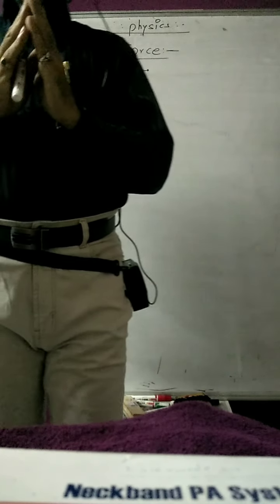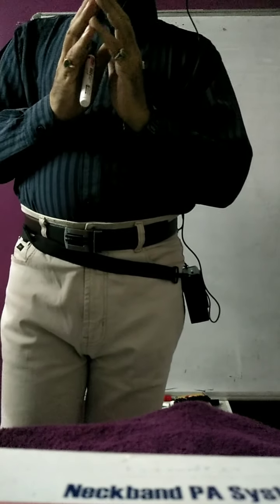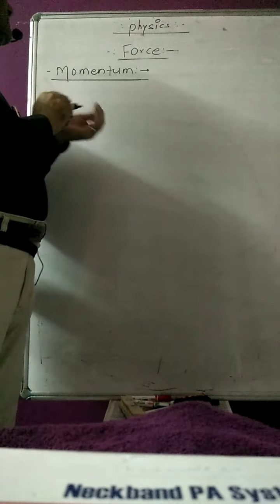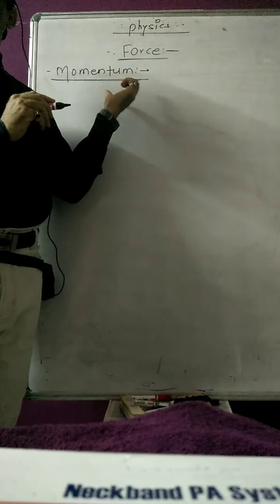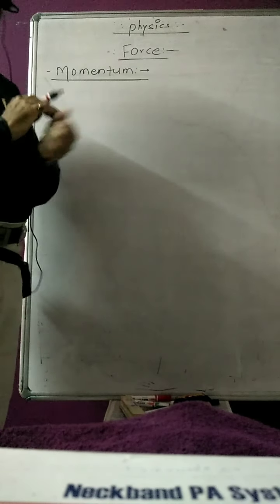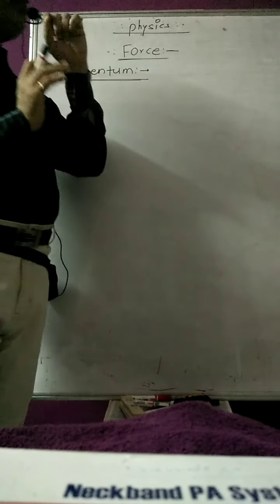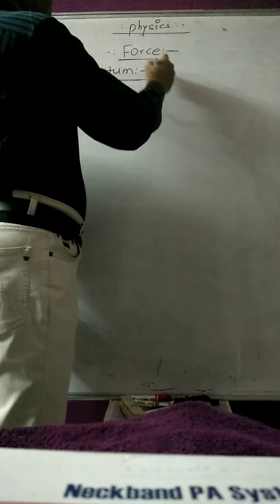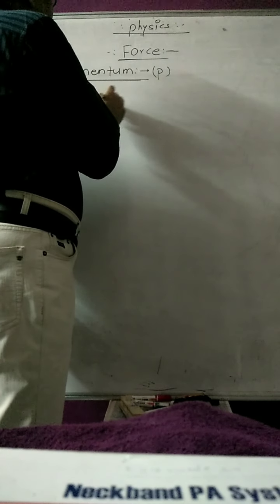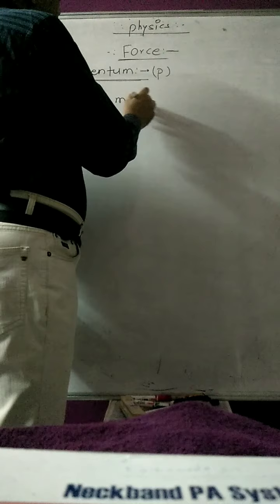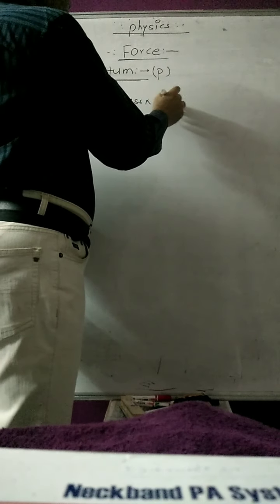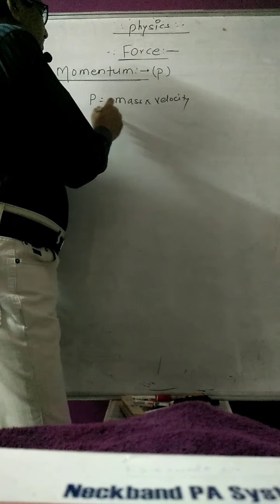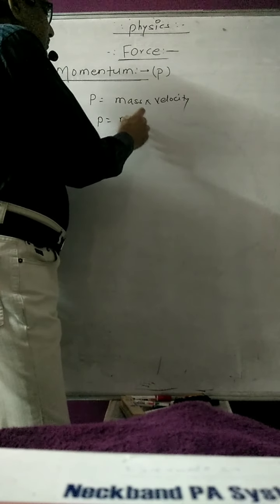Today we want to learn the law of conservation of momentum. But before proceeding to the law of conservation of linear momentum, the first question arises: what exactly is momentum or linear momentum? Linear momentum is the product of mass and velocity. It is denoted by P, and P is equal to mass into velocity.